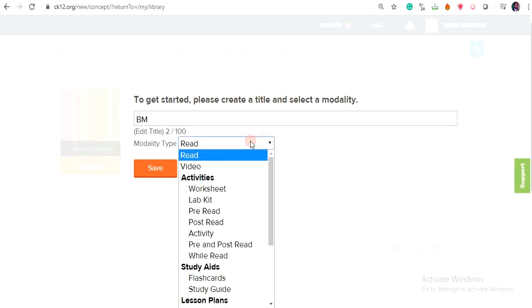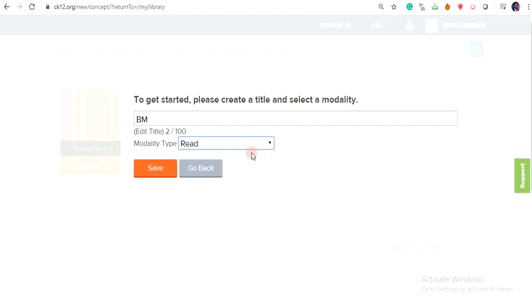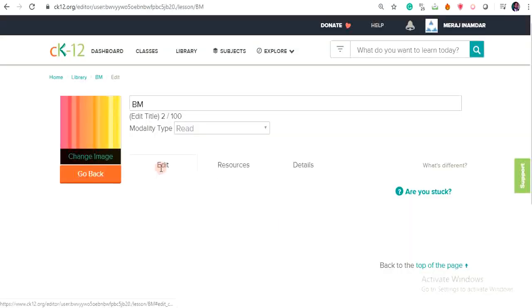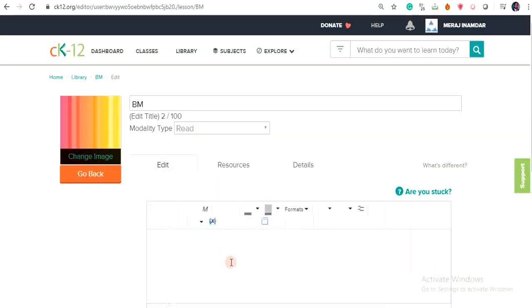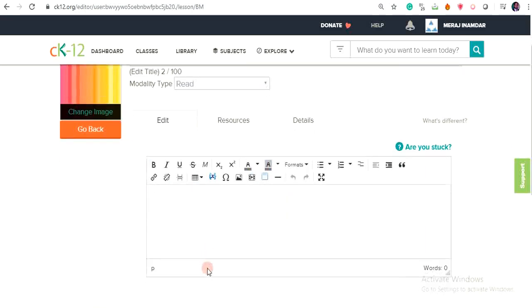So now it's asking me which kind of modality. Under this drop down, you can see the various kinds of modality you can create. I want to create a simple reading material for my students. I say save. After saving, it is giving me space to add something.